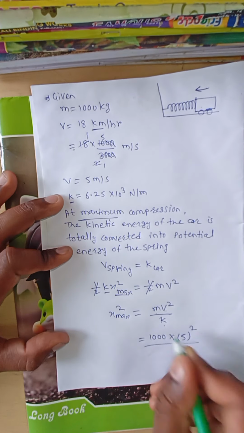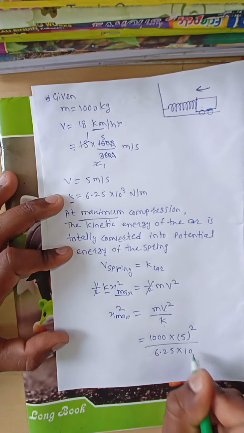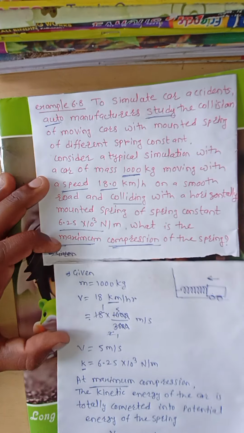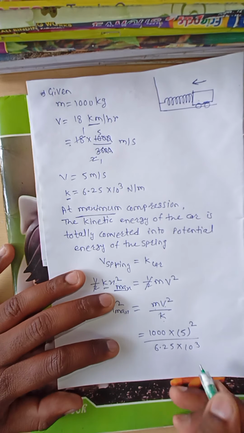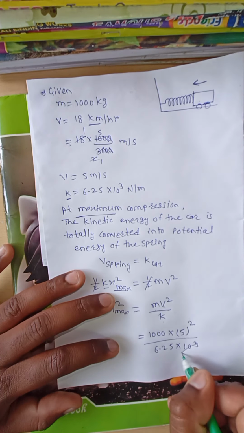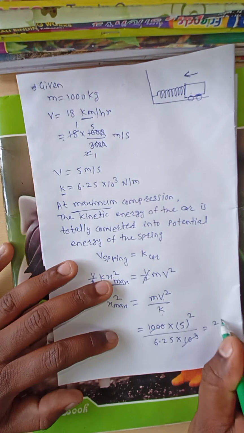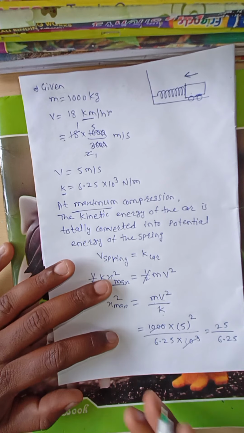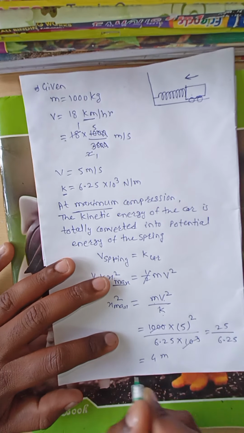Therefore 5 squared divided by the spring constant, 6.25 × 10^3. Now 1000 and 10^3, which is nothing but 1000, cancel. 5 squared is 25. Therefore 25 divided by 6.25 is 4.